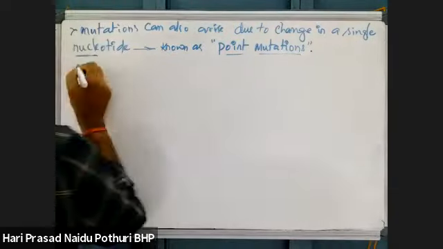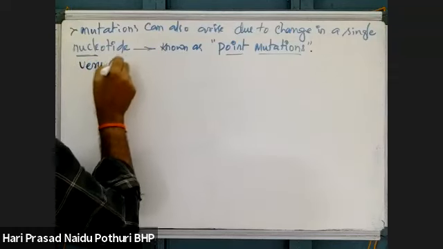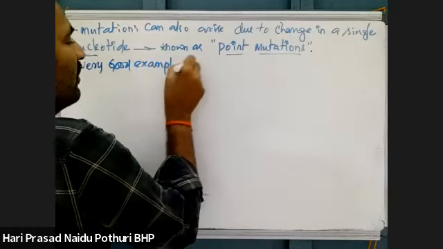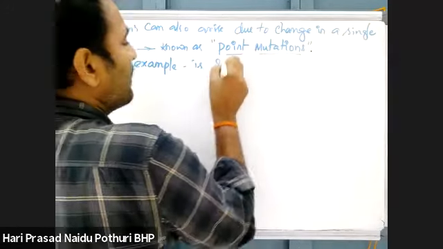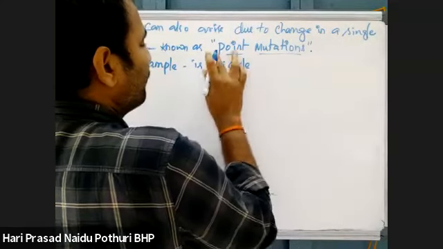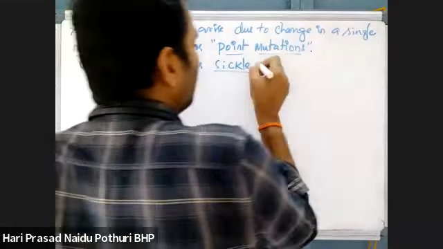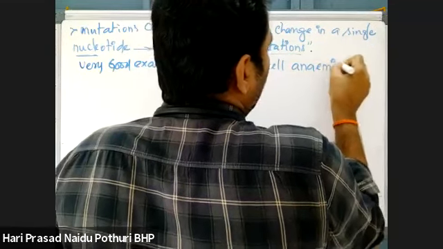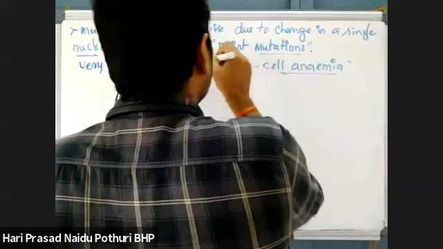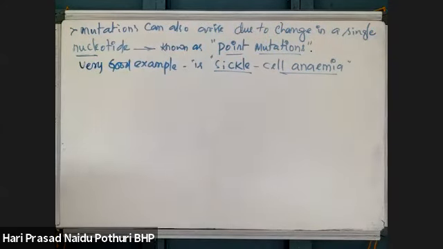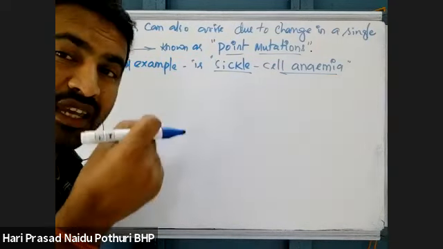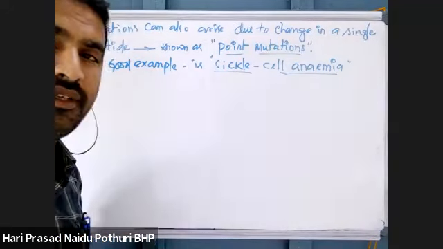A very good example for point mutation is sickle cell anemia. Sickle cell anemia is a disorder which is autosomal recessive. There is a change in a single nucleotide.